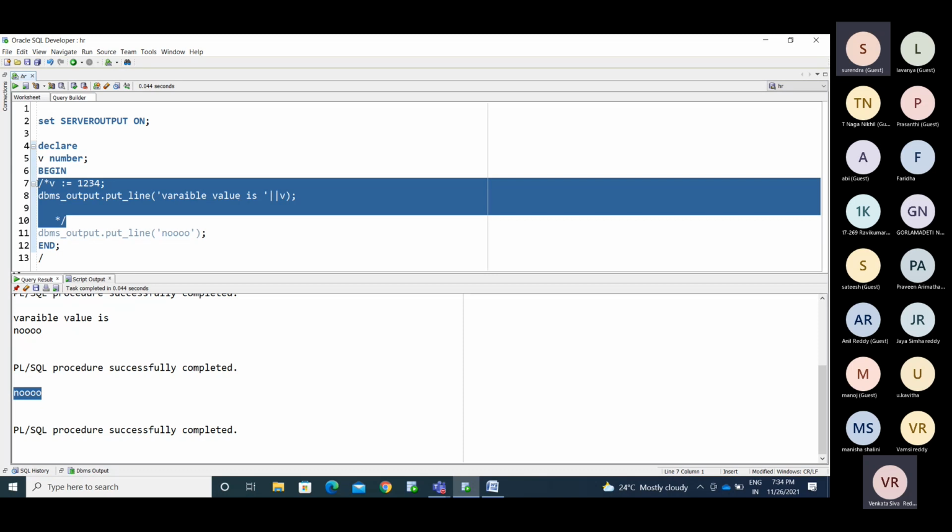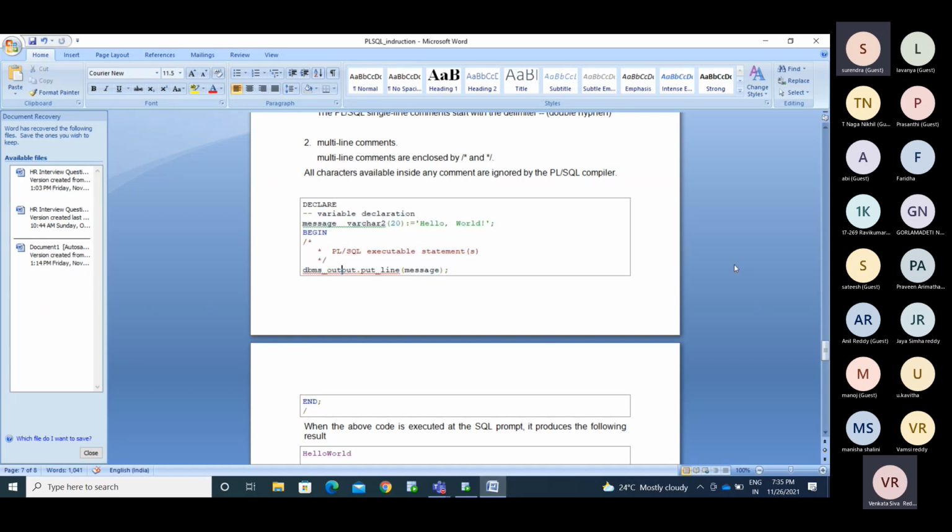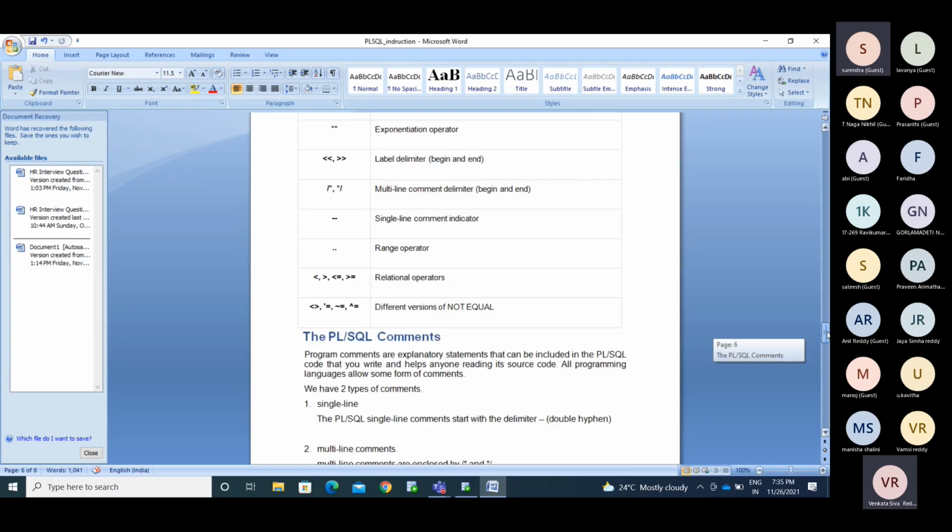Single line comment, multi-line comment. If you want to disable the current line, we use the hyphen. If you want to disable multiple lines, we use /* and */ with the lines in between. Okay, so this is about that.